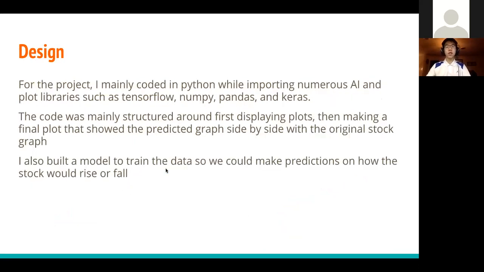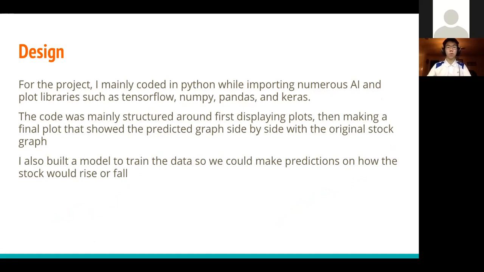Design. For the project, I mainly coded in Python while importing numerous AI and plot libraries such as TensorFlow, NumPy, Pandas, and Keras, which I will show in the next slide. The code was mainly structured around first displaying the plots and then making a final plot that showed the predictive graph side by side with the original stock graph. I also built a model to train the data so that way we can make predictions on how the stock would rise or fall.